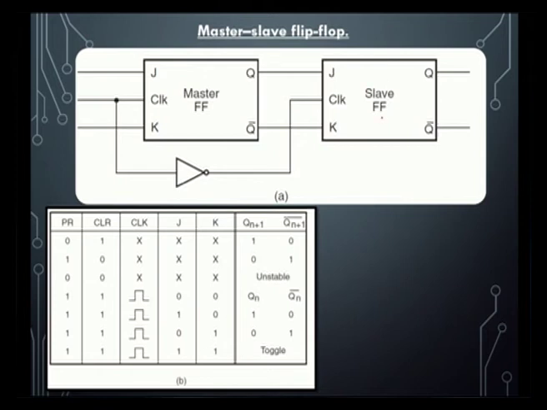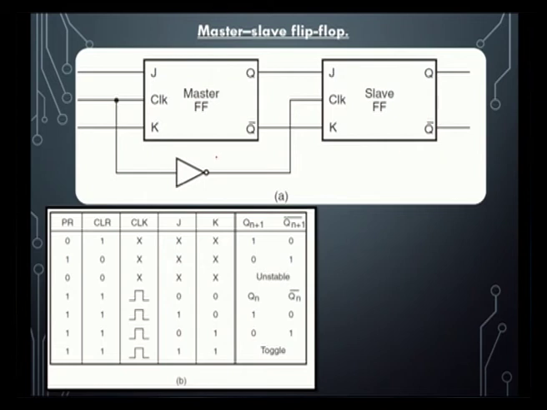In this type of flip flop we are going to use a clock, which enables one of the flip flops in a particular condition. Whenever we enable the master flip flop, the slave will be disabled. Whenever the slave is enabled, the master will be disabled.